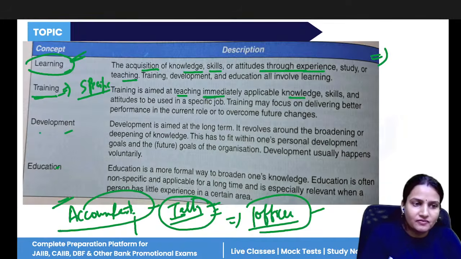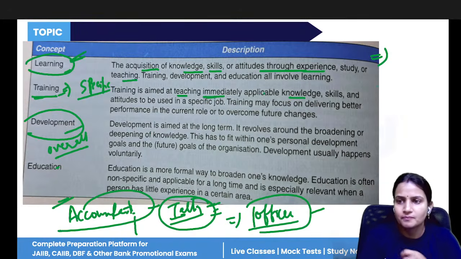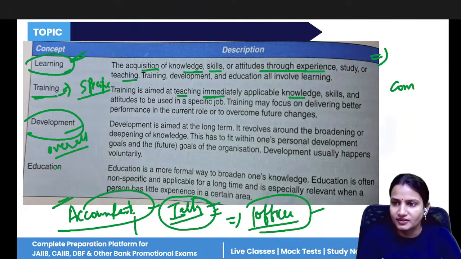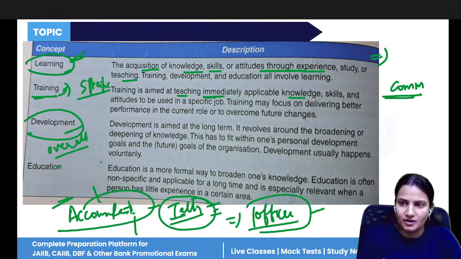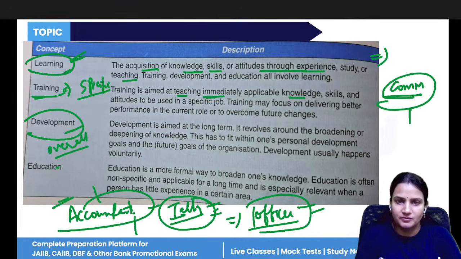All right. But what is development? Development is for overall activity. Like you have learned communication skills. Now this communication skill will help you whether you are doing the work of an accountant, whether you are doing the work of an officer, whether working in any corporate company, this communication skill will help a lot. So it is not related to any specific job, it is related to every type of job.